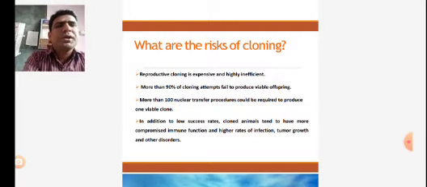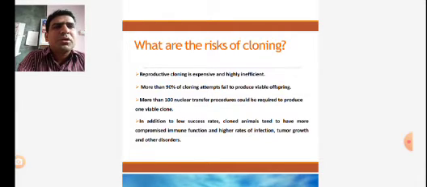More than 90% of cloning attempts fail to produce viable offspring. Means in the cloning technique, 90% of attempts will fail; the offspring synthesized by the gene cloning technique aren't viable.